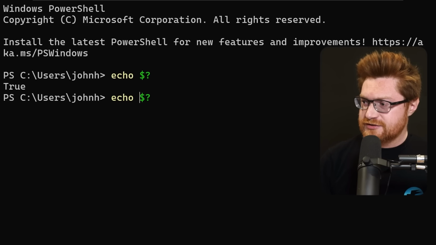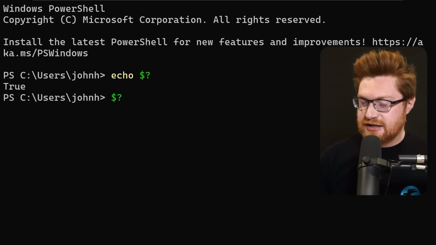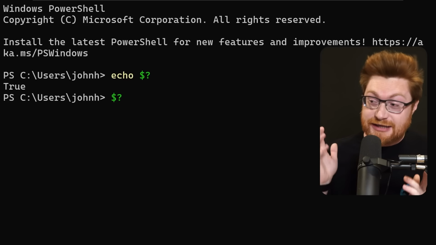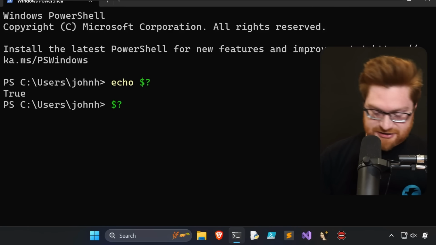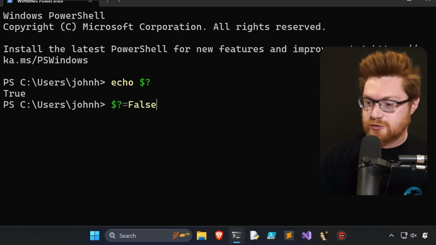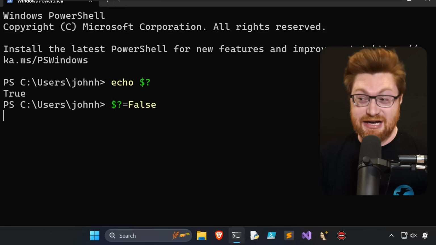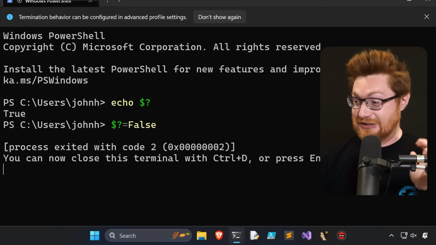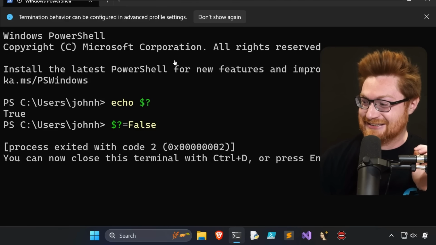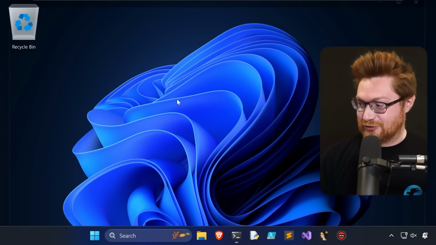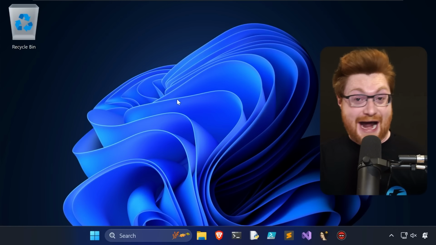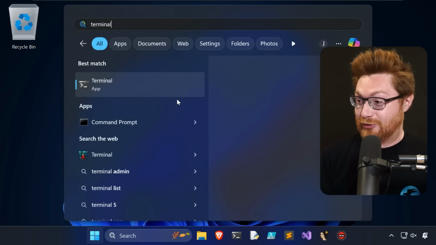Funny thing though, this $! is a read-only variable. You can't really change this. Let me show you. This is actually kind of funny. If I were to set this to false, then it will not be happy and actually stop and kill and break PowerShell. Close the terminal with Control D or press enter. So that's that, if that's helpful for you ever for whatever reason.